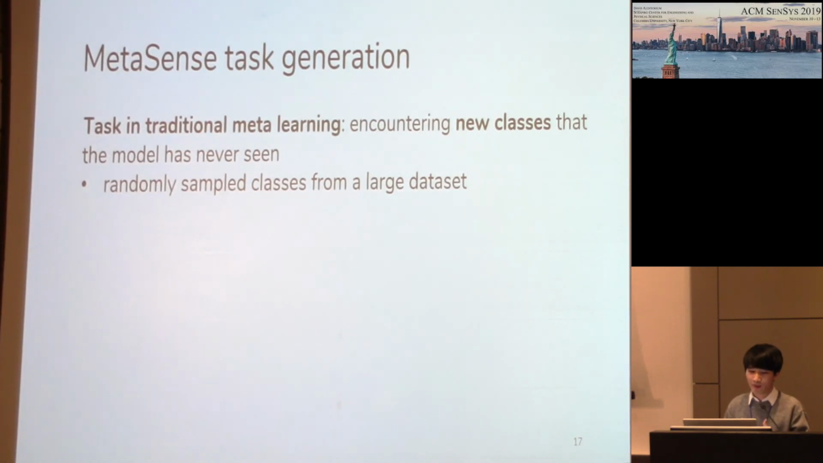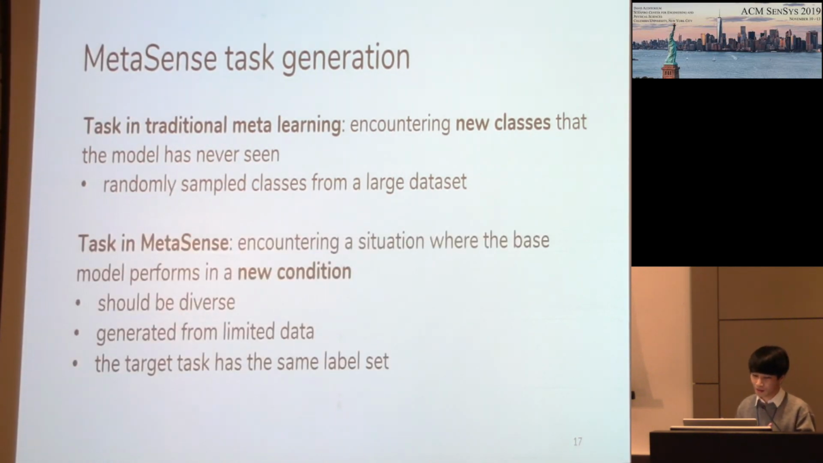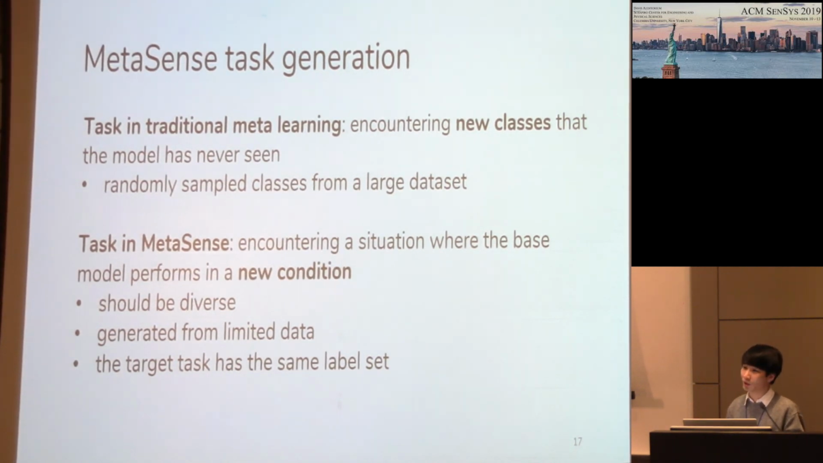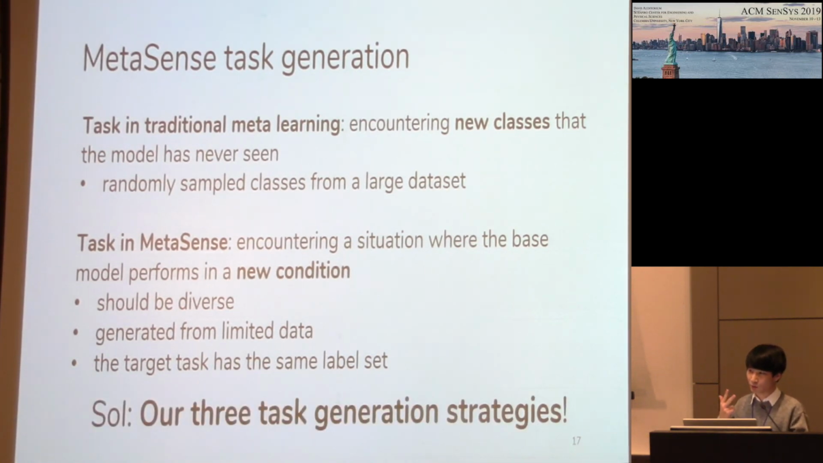So in comparison, task in traditional meta-learning is encountering new classes that the model has never seen. And these tasks are generated by randomly sampled classes from a large data set. But task in MetaSense is encountering a situation where the base model performs in a new condition. And these tasks should be diverse and generated from limited data, and the target task has the same label set, unlike traditional meta-learning. So to meet this requirement and overcome those challenges that I mentioned before, we devised 3 task generation strategies.